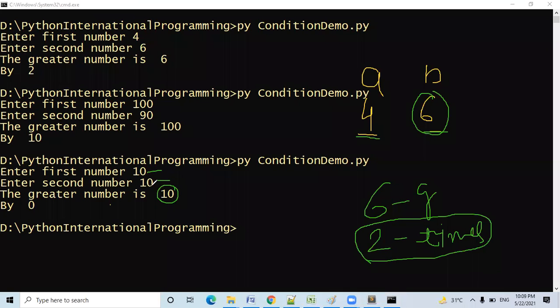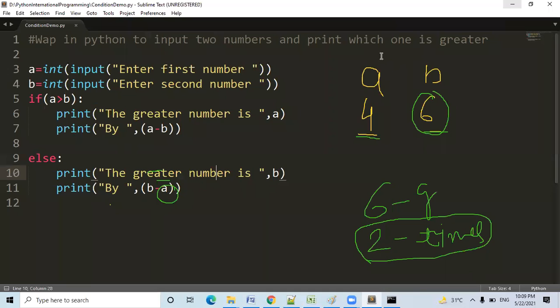Second 10. I want to show you how. This one. As a programmer, you have to consider all these things. I really like the cross questions and the proper interaction. See, I have taken A as 10 and B is also 10.